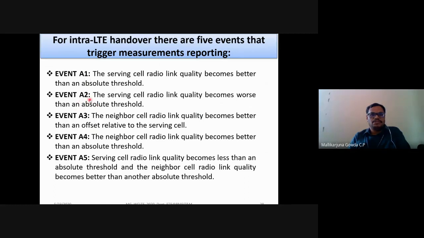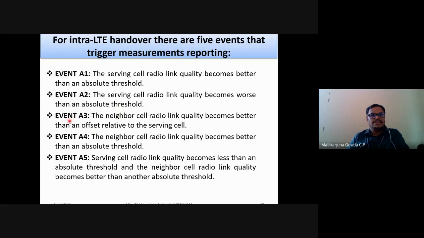Event A2 will be triggered when the serving cell radio link quality becomes worse than the absolute threshold value. So I hope we'll be able to make the difference between event A1 and event A2. Event A1 is triggered when the serving cell radio link quality becomes better than an absolute threshold value, and event A2 is triggered when it becomes worse than the absolute threshold value.